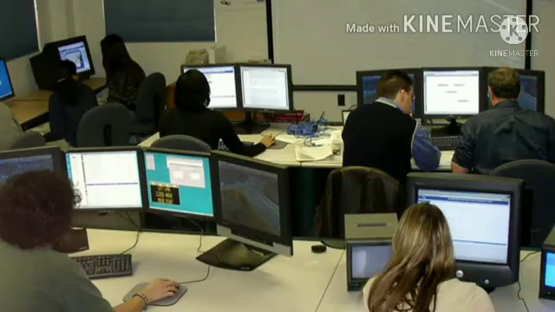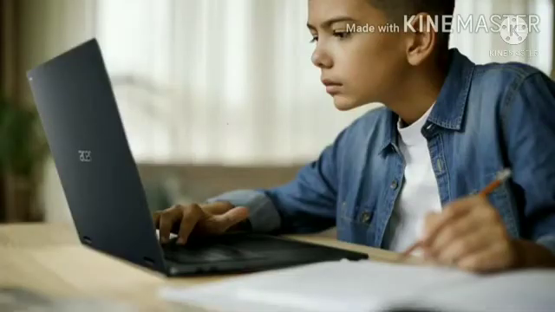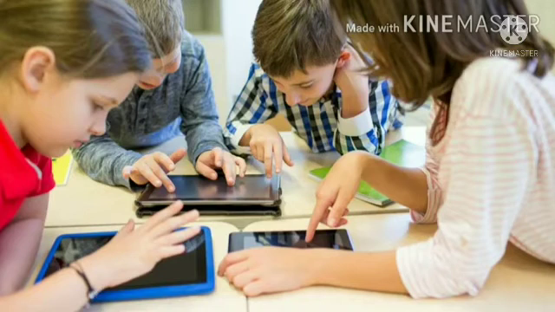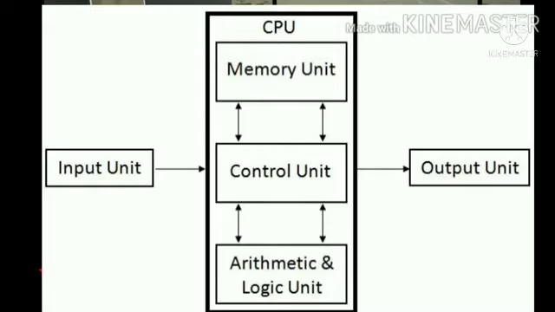Children, nowadays you are all studying with the help of computer, either a desktop computer, a laptop computer or your Android phone, which is also a type of computer. What is computer? Computer is a data processing electronic machine. What is meant by data? Data means information. The computer is used to store a large amount of information and instructions for future use and to process data accurately at high speed.